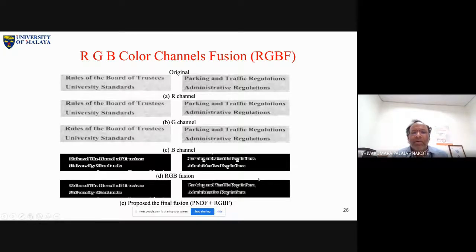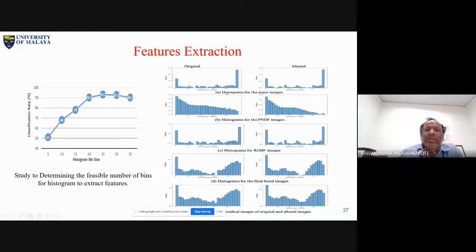Of course, it is very simple. Now how do we extract features here? We did something histogram based. We fixed 35 bins and plotted the histogram with those 35 bins, so every bin is one feature. We took the histogram for the input image, the fused image, the RGB fused image, the final fused image, and even the residual, which means fused minus input image. It is just a different way of feature extraction.